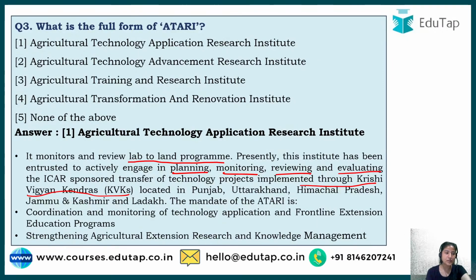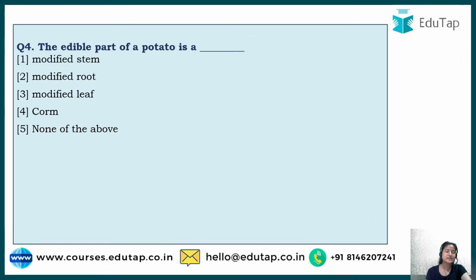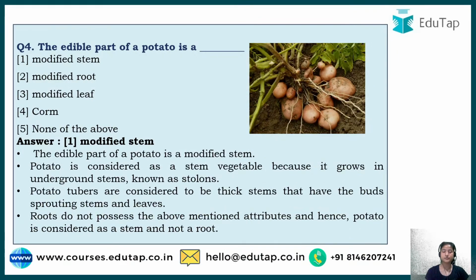Okay, next question, it says the edible part of a potato is. So you eat potato, so is it a modified stem, root, leaf, or a corm? You have to guess it. The correct answer, as most of you say, is option number 1, that is modified stem. I have also incorporated a picture here so that you have a better understanding of why it is not a root, even though it is grown under the soil, right?